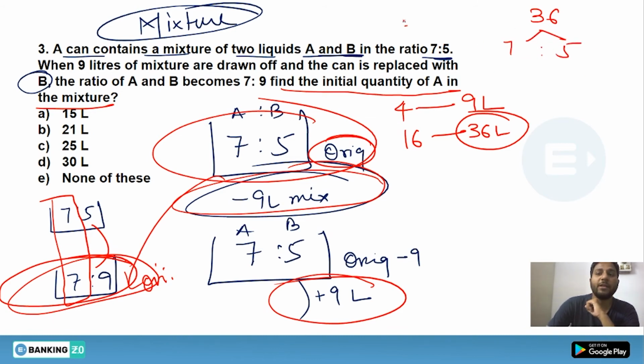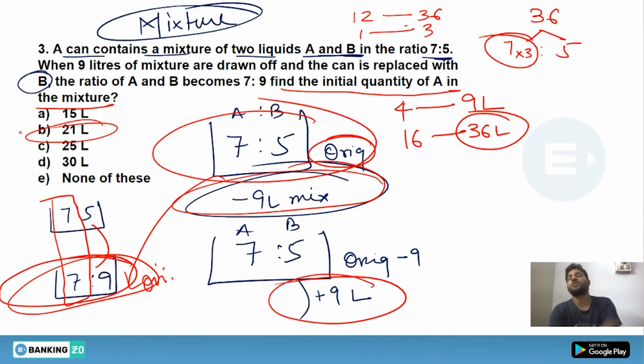So when you solve it, you will see 12 ratio stands for 36, 1 ratio stands for 3. That means 7 ratio stands for 21. Hence your option B will be a correct one.